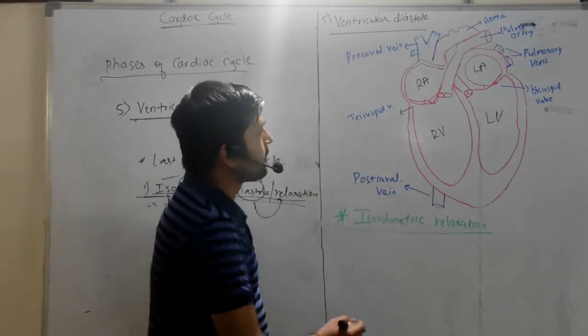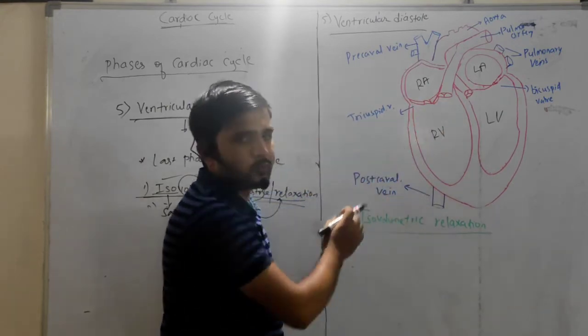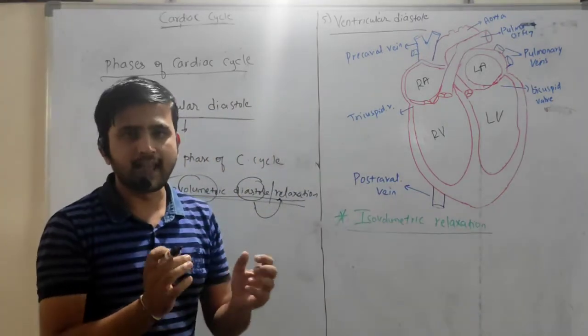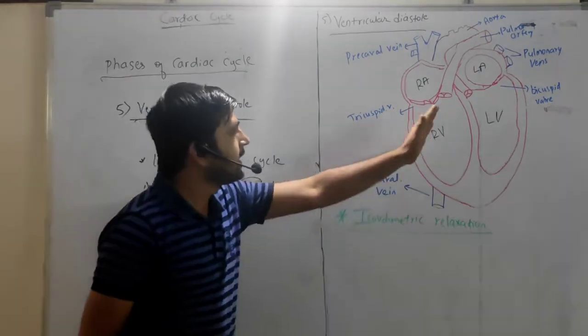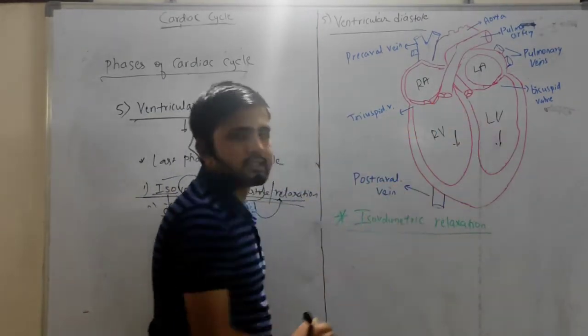So in this phase, the pressure comes down, because the ventricles are getting relaxed.